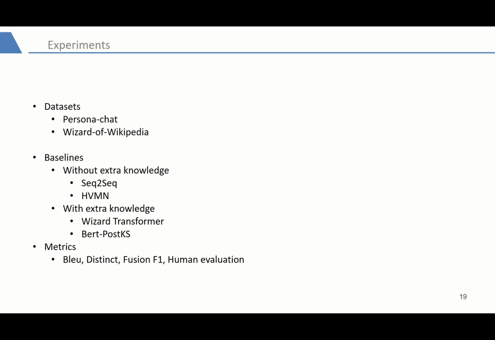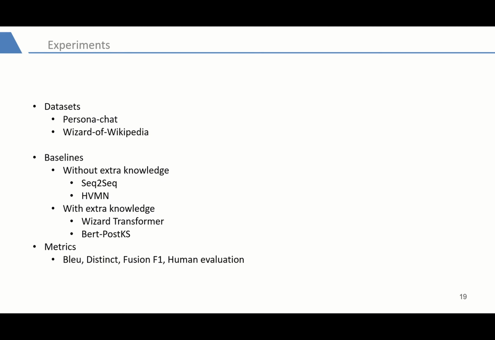Finally, we are going to introduce our experiments. In order to assess the performance of our methods, we conduct experiments on two recently created datasets, namely the Persona-Chat dataset and the Wizard of Wikipedia dataset. As for baselines, we selected sequence-to-sequence, HVMN, Wizard Transformer, and BERT post-KF. Among them, sequence-to-sequence is the first and most fundamental model for the dialogue generation task.